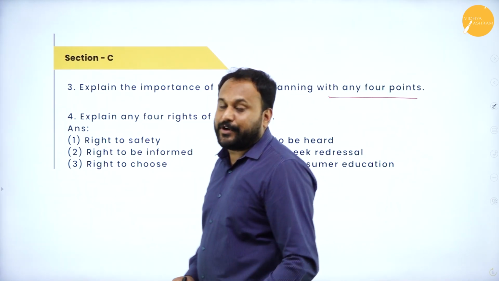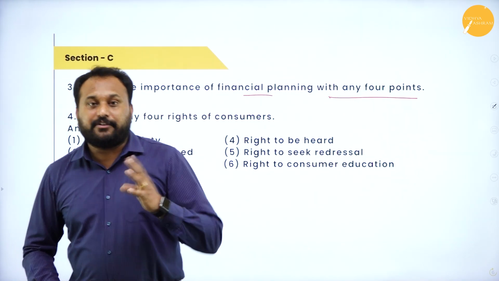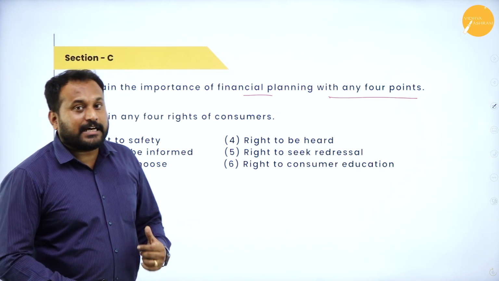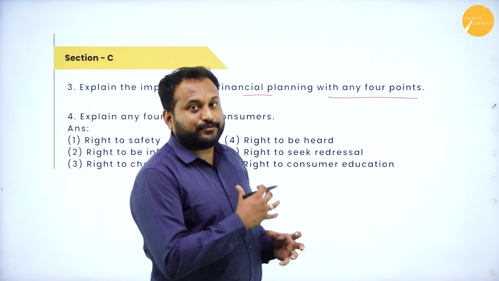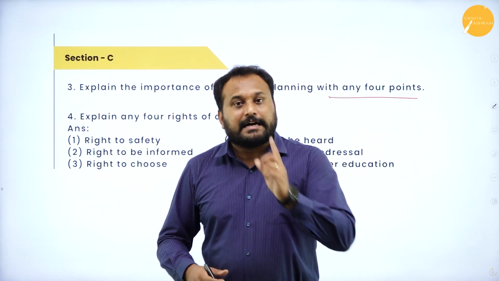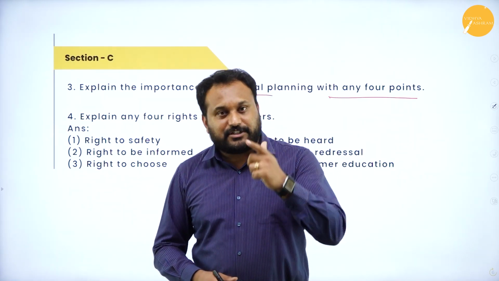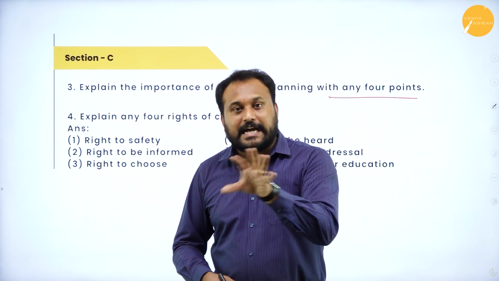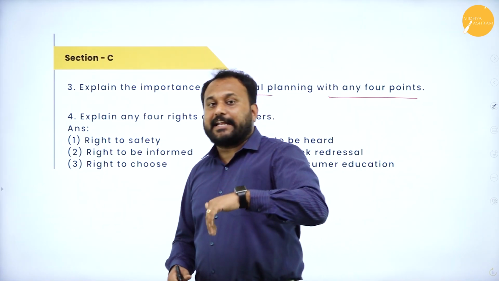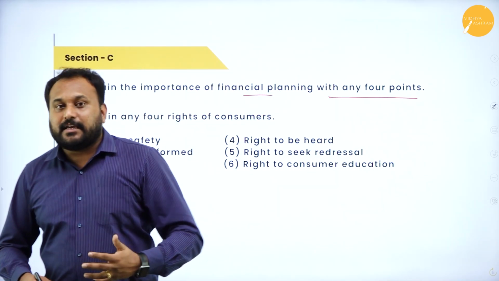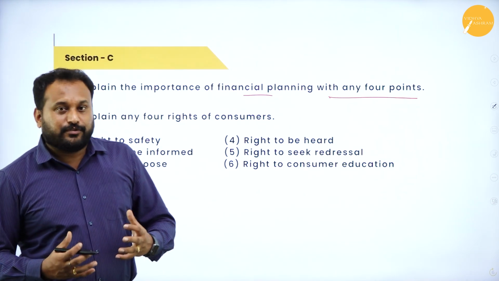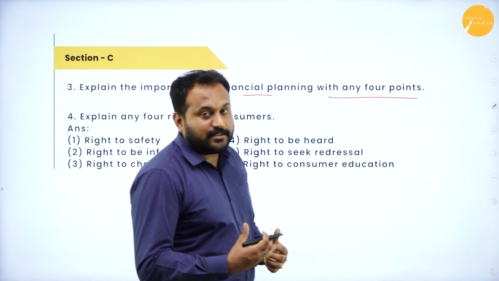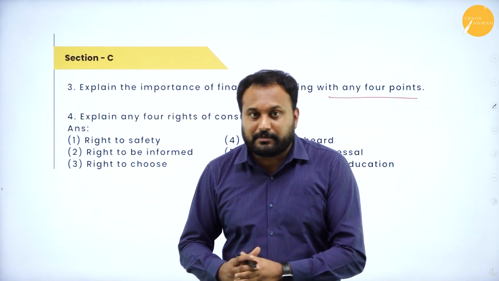There are 8 points in that. You can go with any 4. The same question can actually come in the 8 marks as well. So when it comes for 8 marks, what you should do is write the meaning of financial planning, the definition of financial planning, then write the flow chart of financial planning, and then start writing or explaining any 4 points, whichever you feel comfortable to write. So that will definitely fetch you 4 marks.